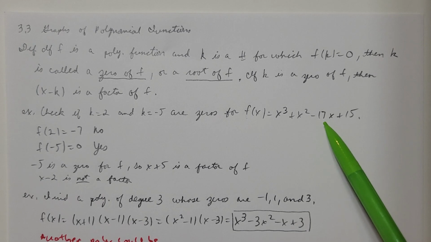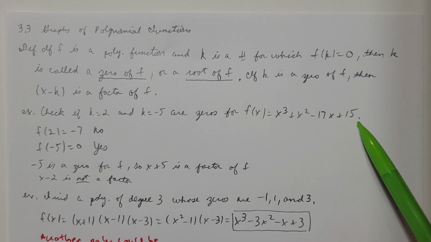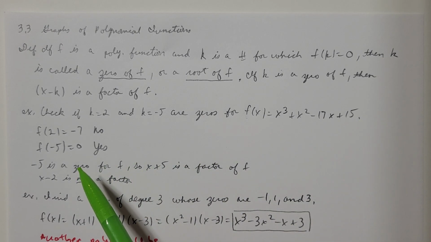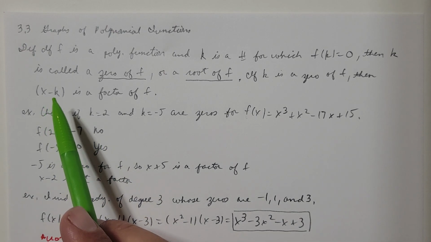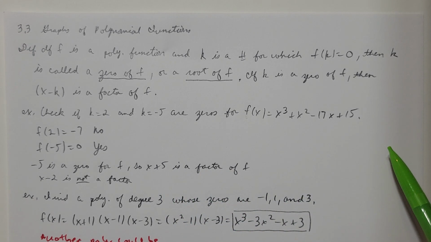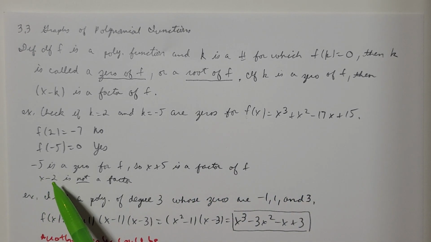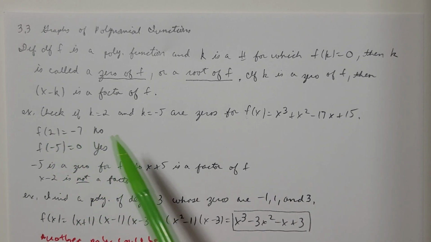So I'm looking at -100 plus 85, that's -15. Plus 15, that gives me 0. So -5 is a 0 of f, and therefore x minus -5, or x plus 5, would be a factor of f. x minus 2 is not a factor because 2 is not a 0 of f.